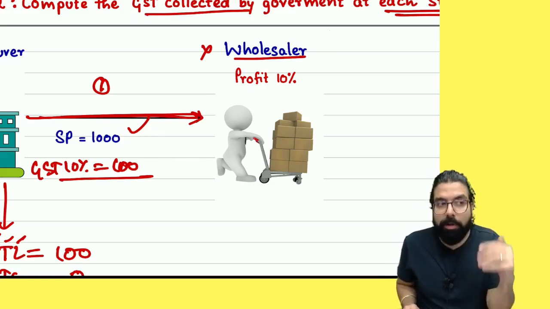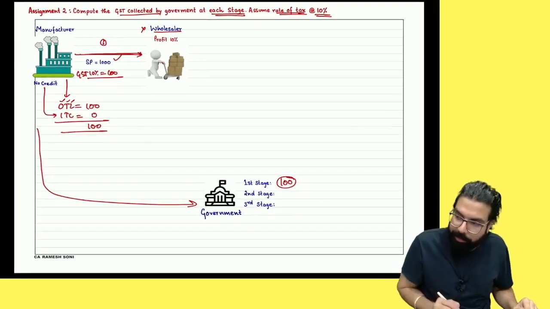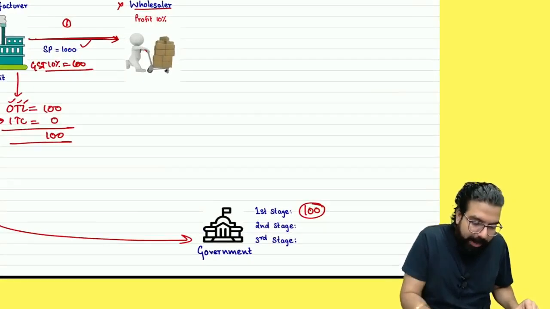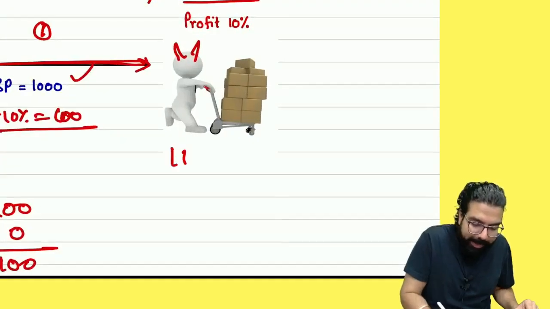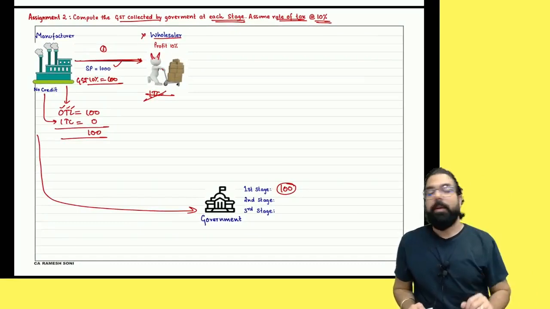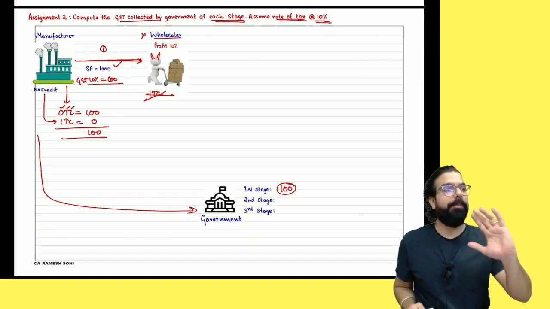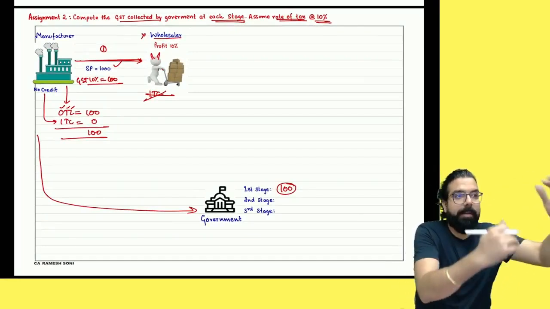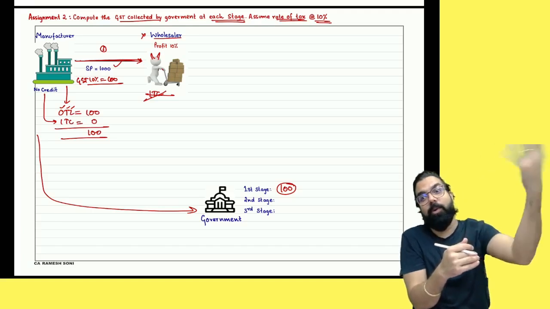Is the government going to earn anything more or nothing? See, the government got 100 rupees. The wholesaler became a consumer. Will he get any credit or no credit? Because you are the consumer. The chain stopped. The time consumption stops, the government's earning also stops. The longer it keeps being sold, the more the government also keeps earning.